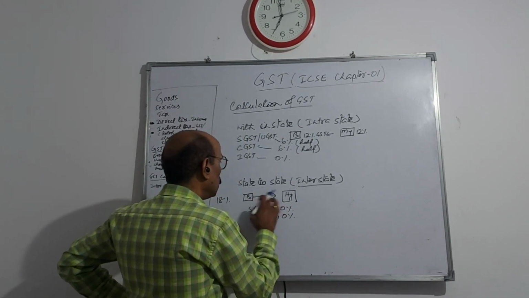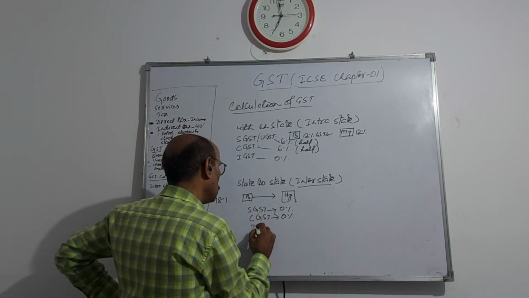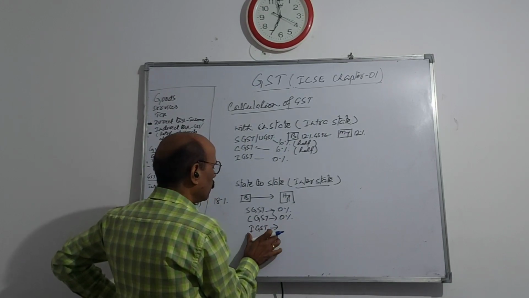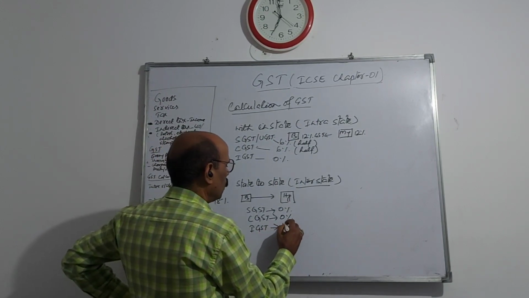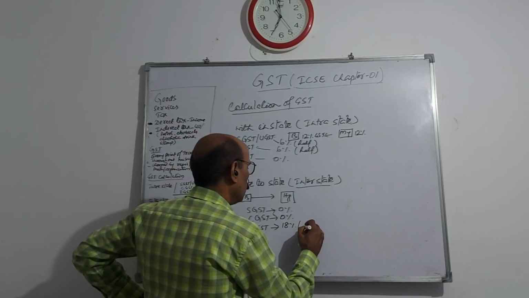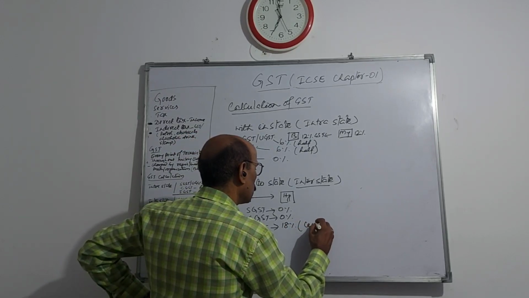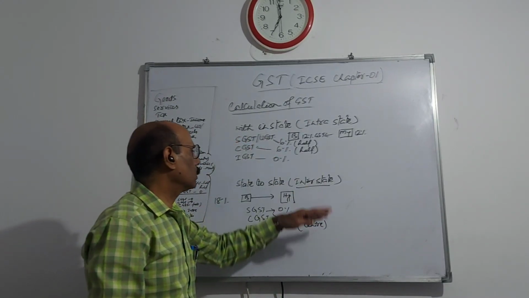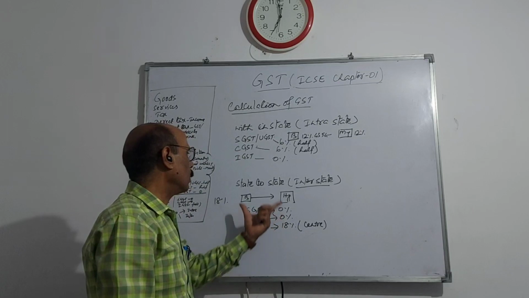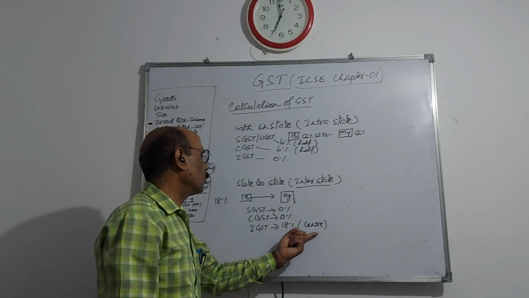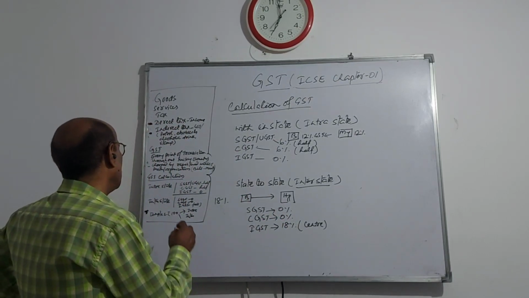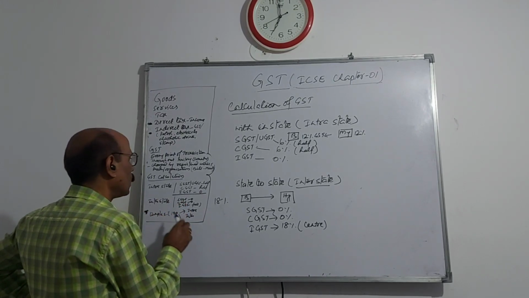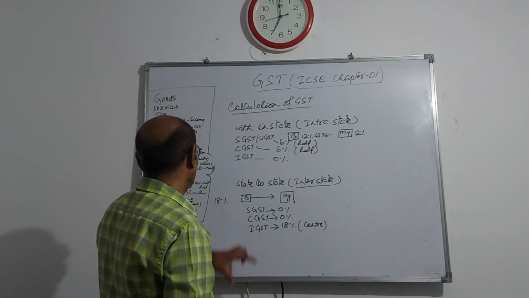Okay. When an interstate transaction is there, this is called IGST, integrated GST. This will be 18% and totally will go to the center. Okay, very simple. If a state to state transaction is there, whatever rate is there, all the GST will go to the center. Now with an example I will explain this.